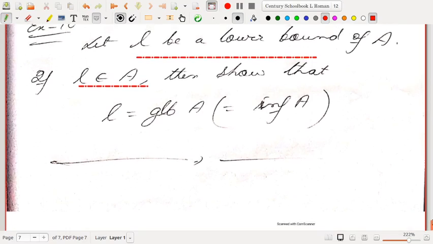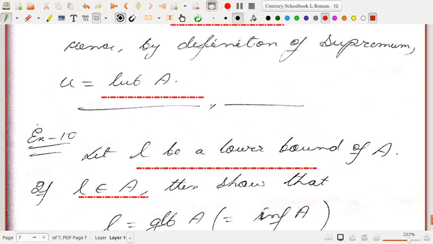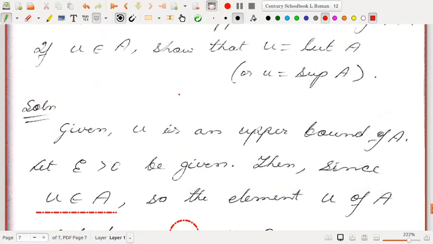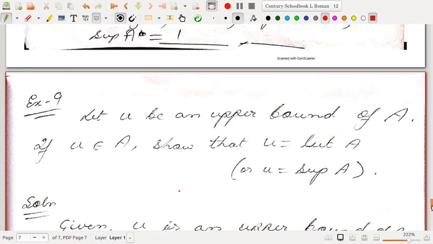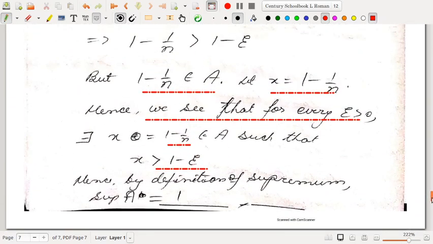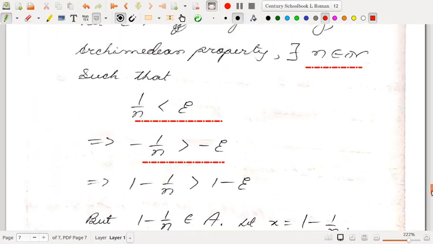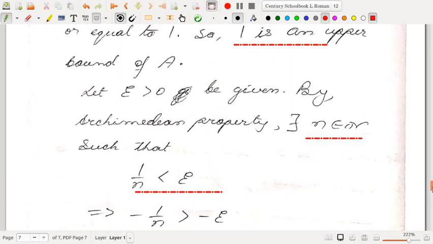In the next video we will do some more properties of the least upper bound and greatest lower bound, and in the subsequent videos we will discuss countability and uncountability of sets, and that will end our first unit. Thank you.